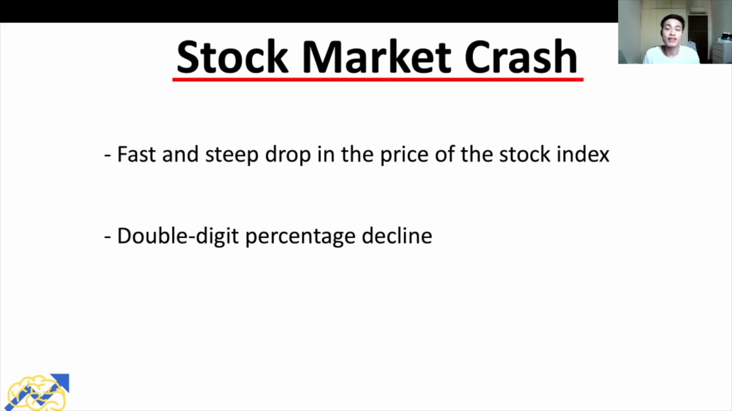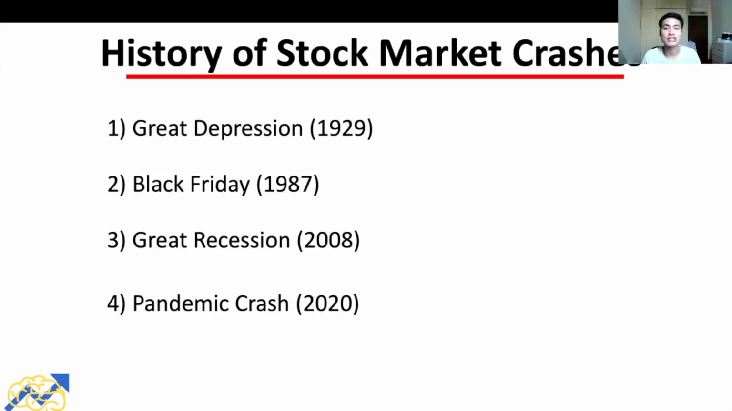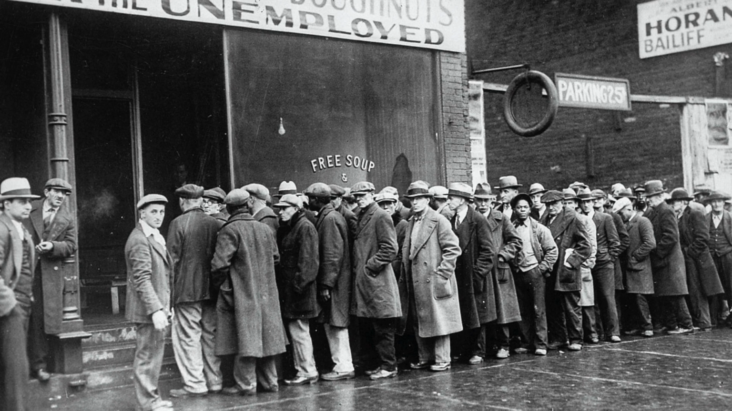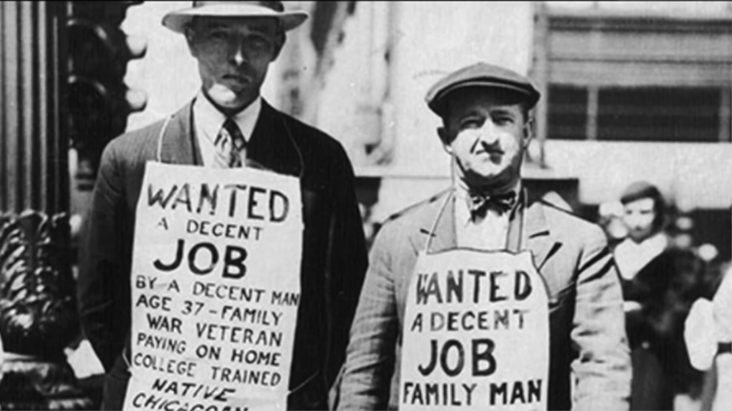Okay, now that we know the definition of a stock market crash, let's take a look at some examples in history of stock market crashes and see whether there are any commonalities between these stock market crashes, especially in the events leading up to them. These are some examples of stock market crashes in history, and we'll take a look at 4 of them. The Great Depression in 1929, Black Friday in 1987, Great Recession in 2008, and the most recent, the pandemic crash in 2020. The Great Depression, which happened in 1929, was one of the worst stock market crashes in history.